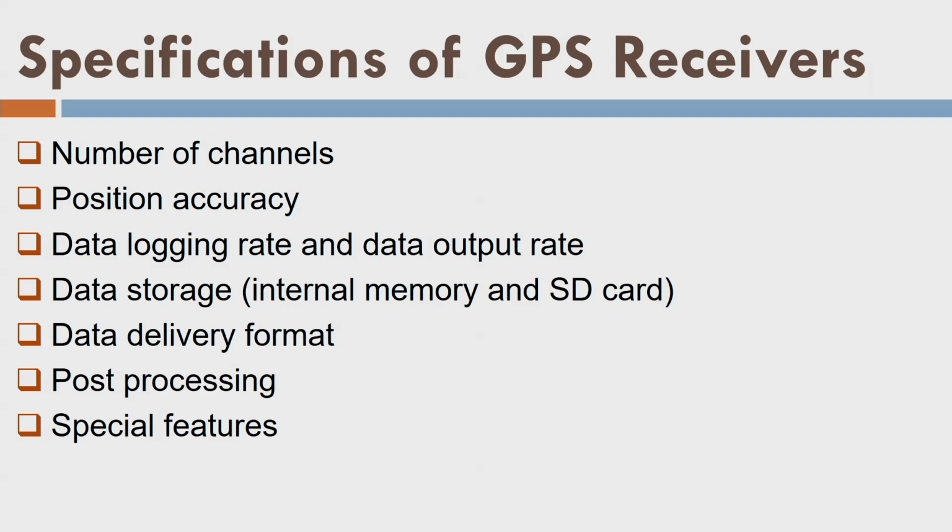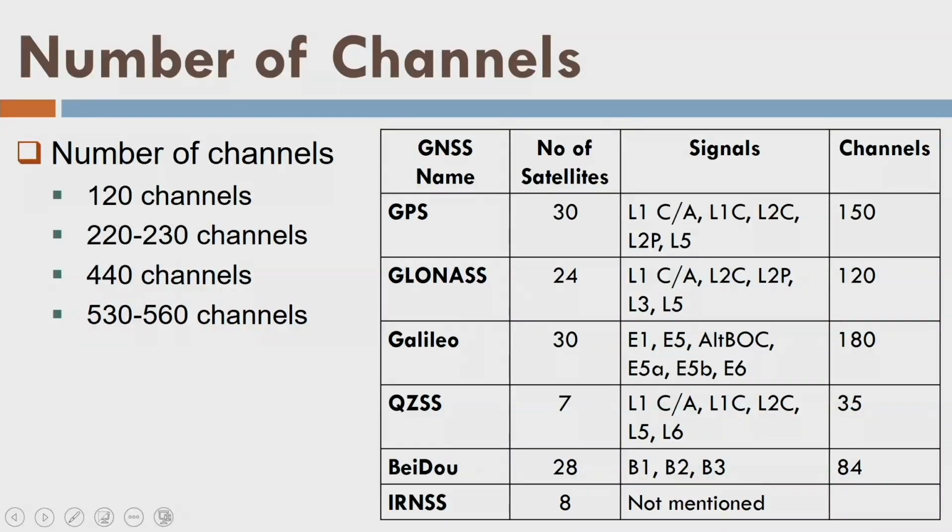These are very common specifications: number of channels, position accuracy, data logging rate and data output rate, data storage, data delivery format, data post processing, and then special features. They are provided by the manufacturers in the GPS machines. So start with number of channels. What do you mean by number of channels?